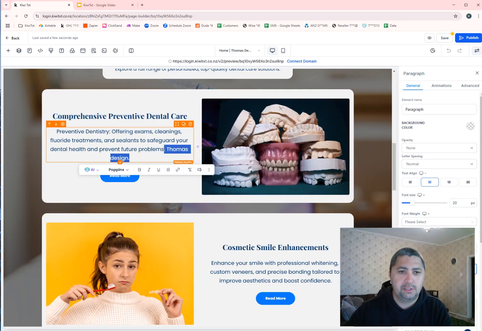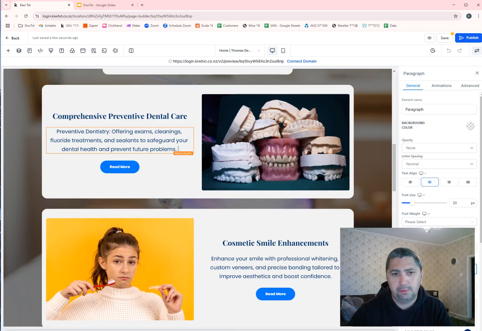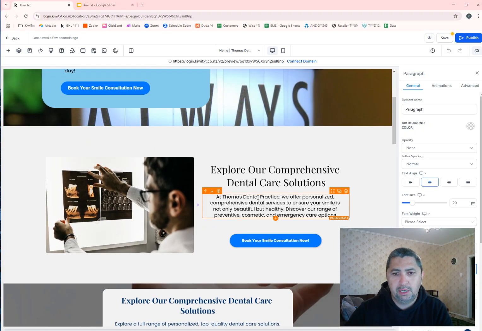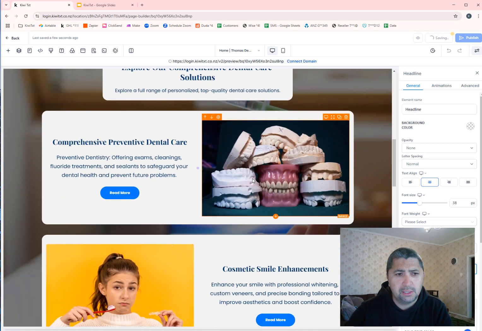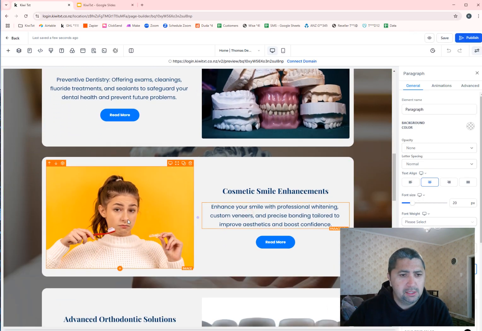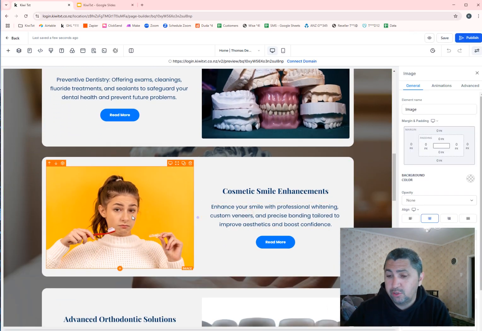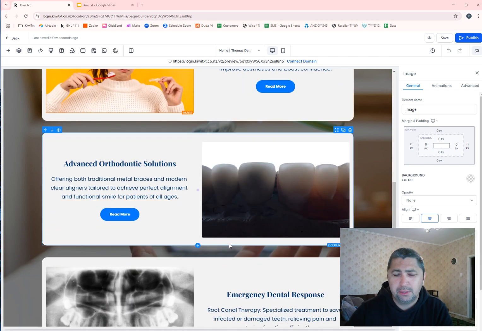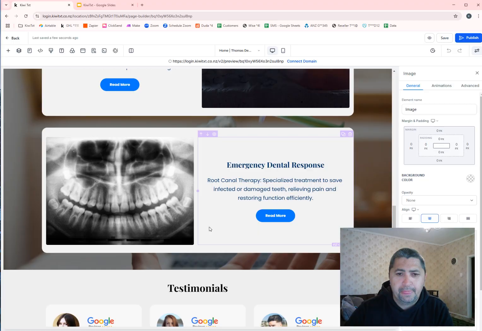So the cool thing with our CRM system is we have a drag and drop website builder where you can go in and customize it the way you want. The other thing is it actually listed out the practice that I put in, Thomas Dental Practice, in here as well. So I'll just scroll down. You can customize and change the photo by clicking on here and choosing the photo you want. Again, I won't go into the details. You can play around with this CRM.